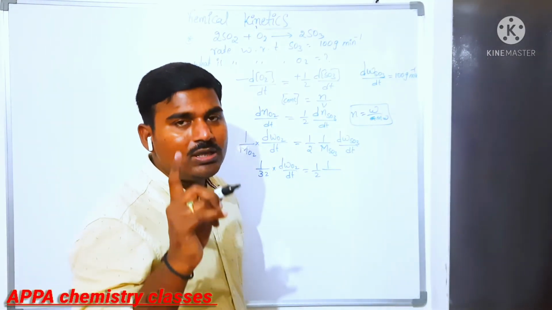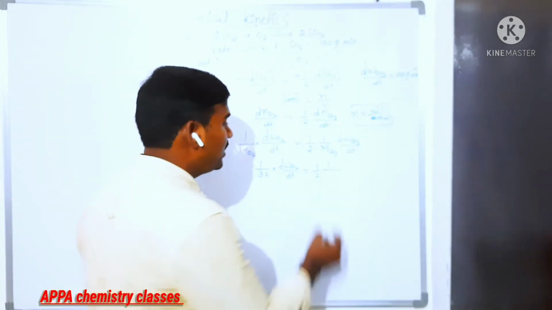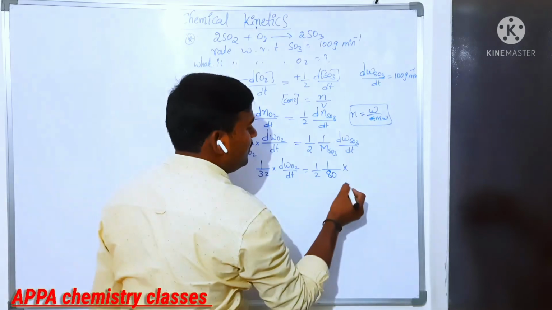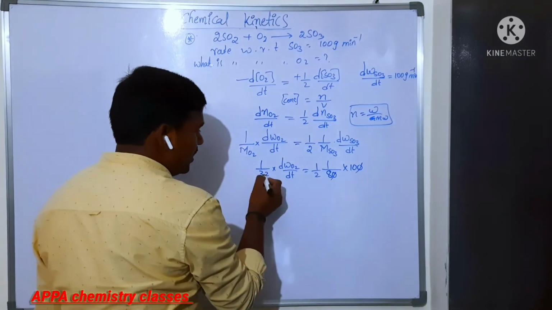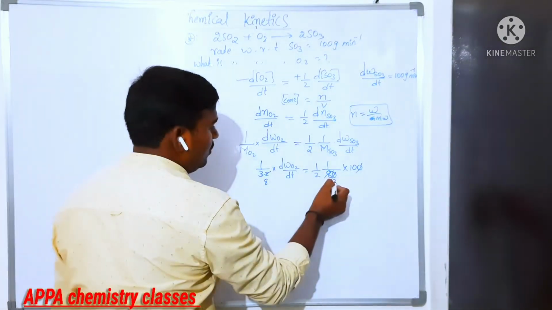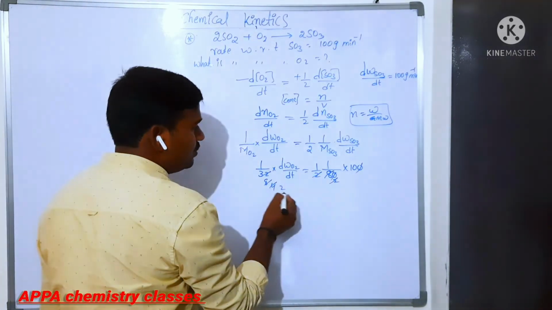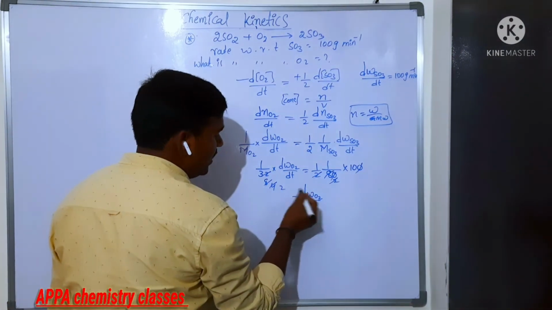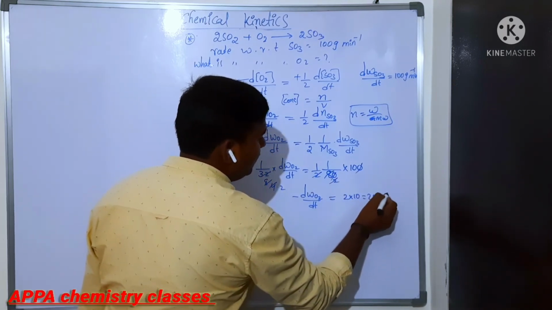Sulfur is 32, each oxygen is 16, 16 threes are 48. 48 plus 32 is 80, into the weight of formation of sulfur trioxide, which is 100. The zeros get cancelled. 4 eights are 32, 4 twos are 8. So the rate of disappearance of O2 is equal to 2 into 10, that is 20 gram per minute.